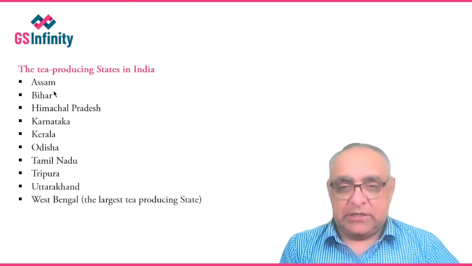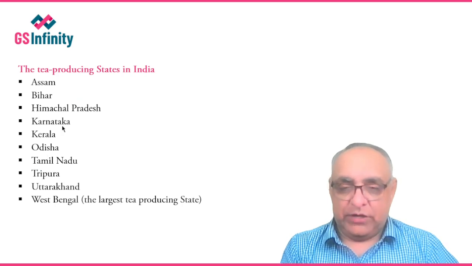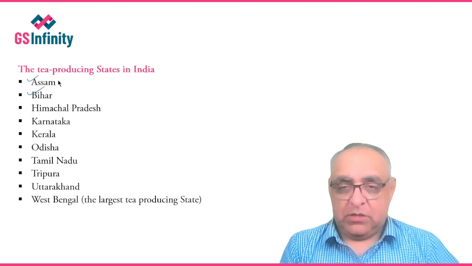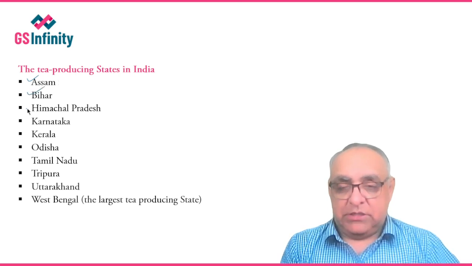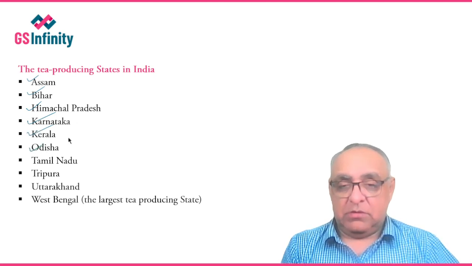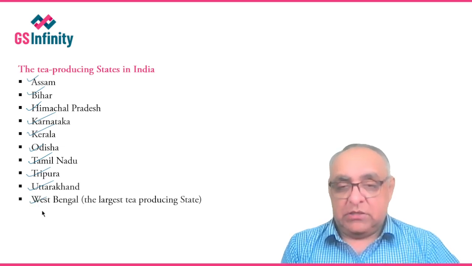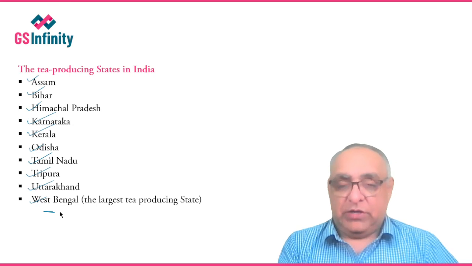So here is the list of tea producing states of India: Assam, Bihar, Himachal Pradesh, Karnataka, Kerala, Odisha, Tamil Nadu, Tripura, Uttarakhand, and West Bengal. West Bengal is the largest tea producing state of India.